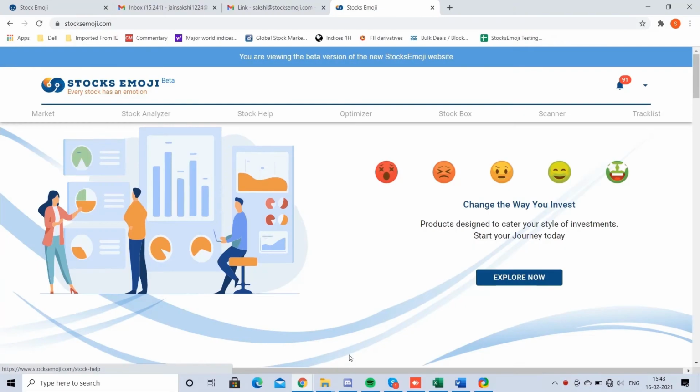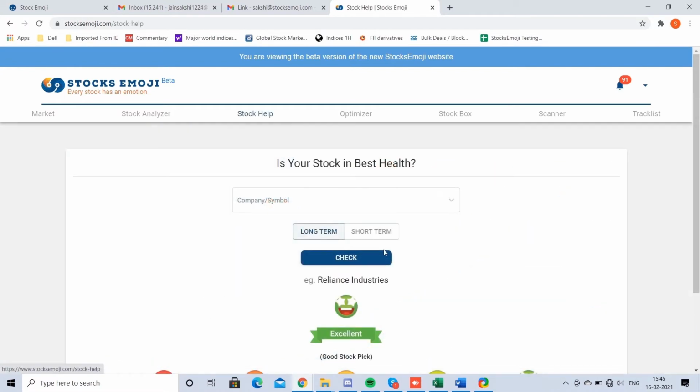Let us start to explore the product. Firstly, when you open the page of Stock Help, you can see here you have the option to search stocks for the long term or for the short term. Long term and short term mean the time horizon for which you want to invest in stocks. You can search the stock by its name, NSE or BSE code, or by ISIN of the company.